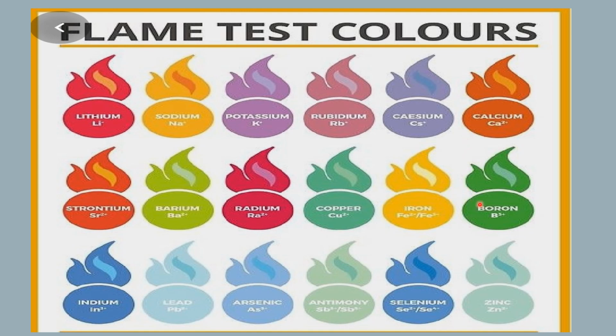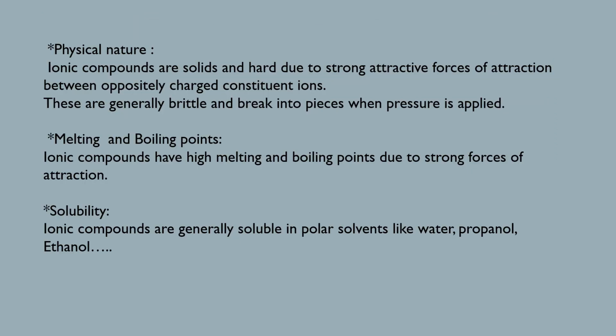Depending on the metal and its state, different colored flames are observed. This is due to the excitation of electrons present. So based on the activity, we can define the physical nature of the ionic compounds as solids and hard due to the strong forces of attraction between oppositely charged constituent ions. So here we can say that the ionic compounds are solids and they are hard.